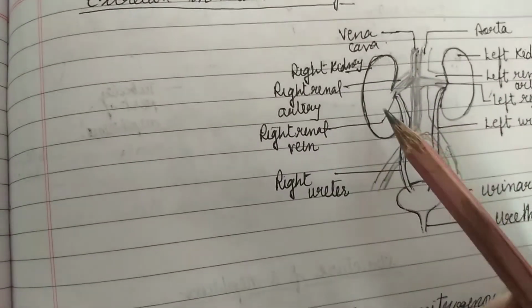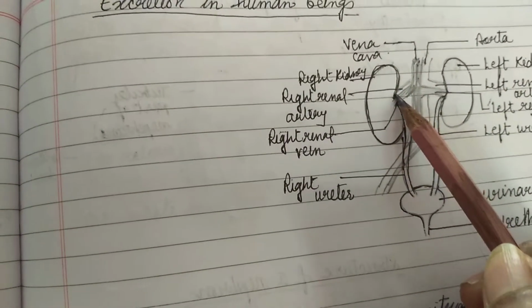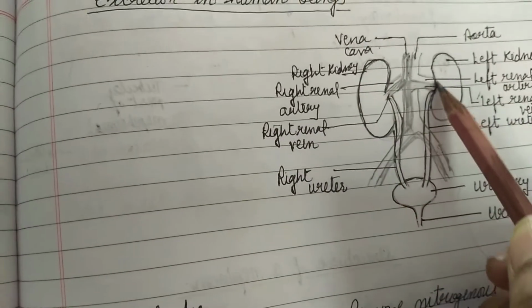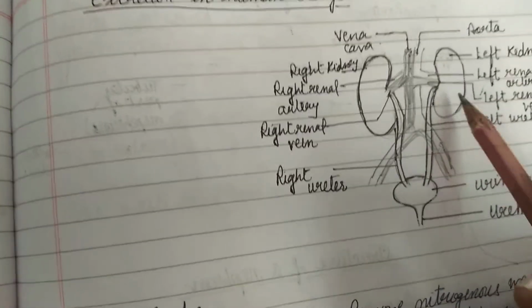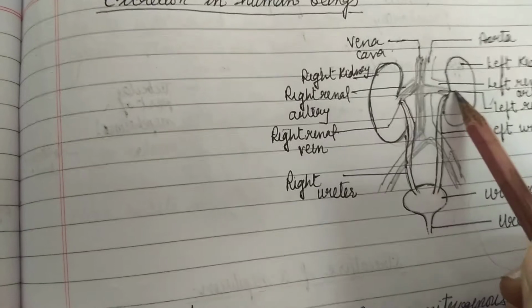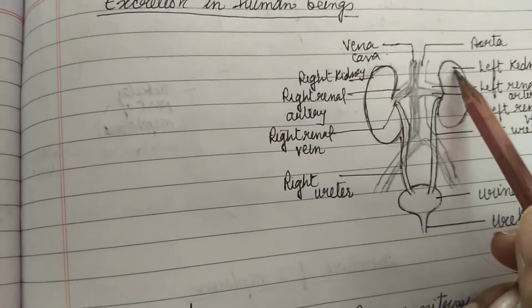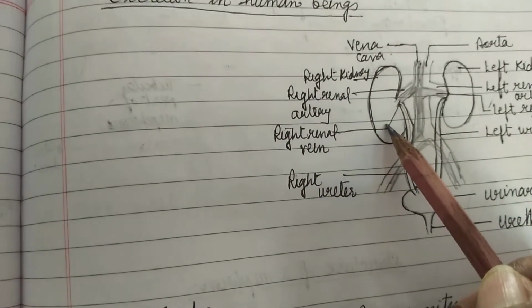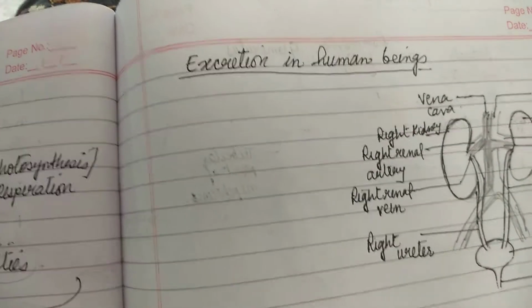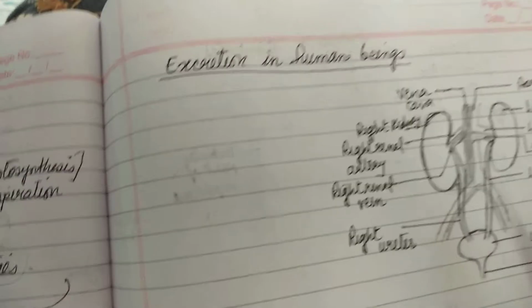So we study the excretory system of human beings. What is in this? This is a pair of kidneys. One this, and one this. This is left and this is right. Right kidney and left kidney. The left kidney is a little higher than the right kidney. They are located in the abdomen, on either side of the backbone.